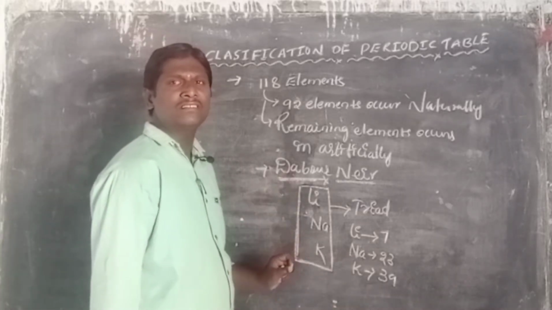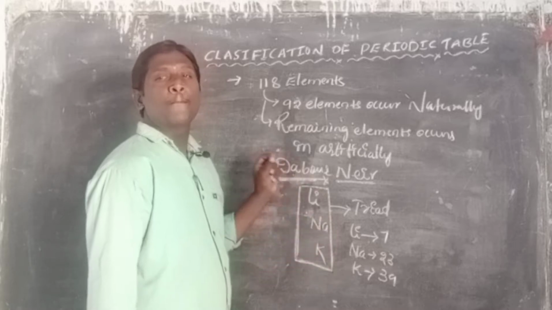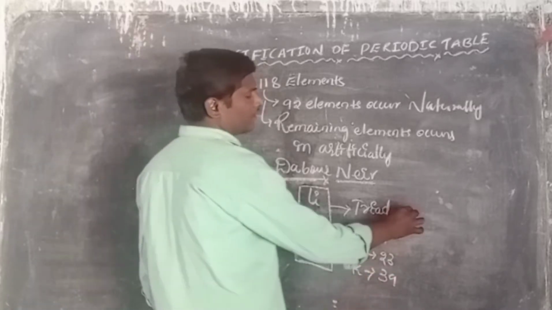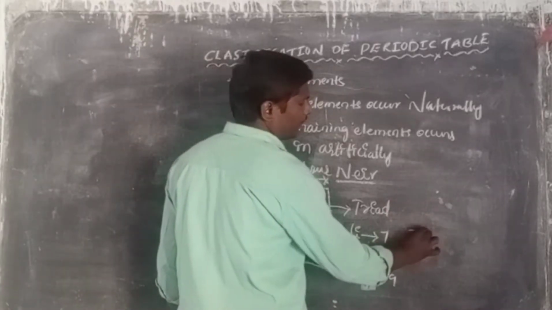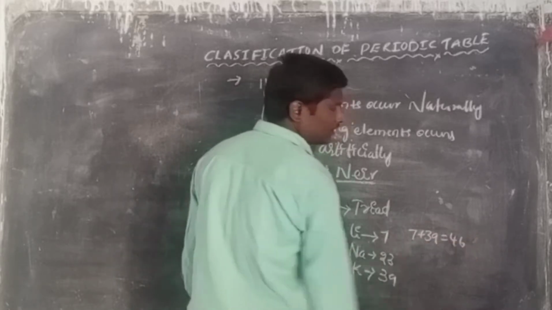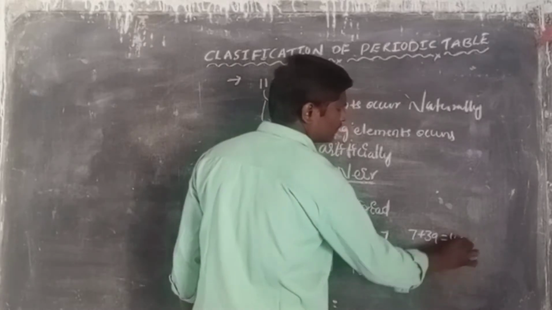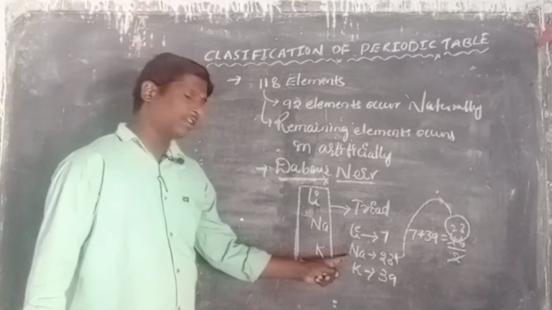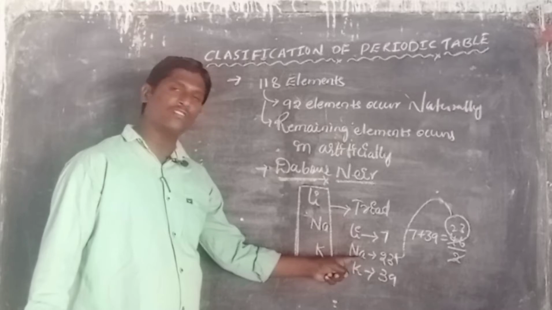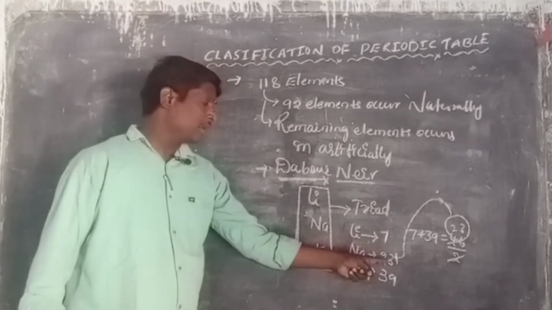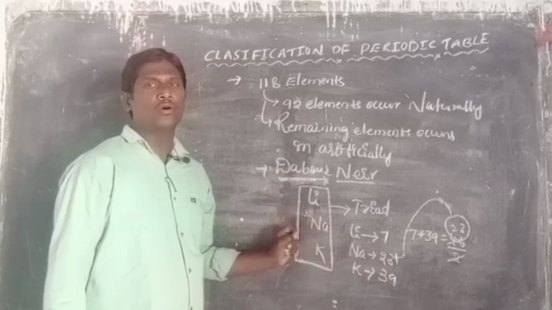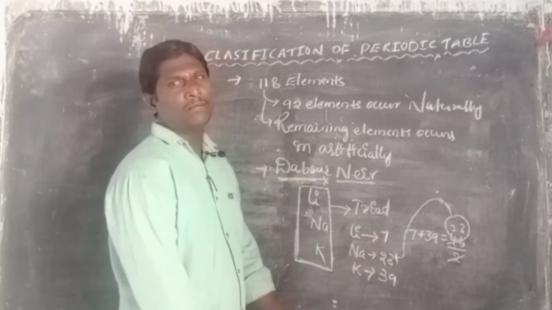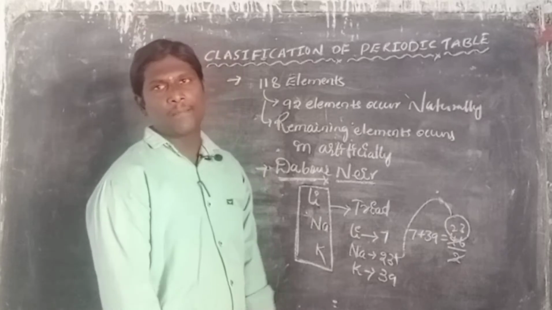The first and third elements' properties are similar to the middle element. Here, 7 plus 39 is 46, divided by 2 is 23. 23 is the atomic weight of the second element, sodium. So the physical and chemical properties of the first and third elements are similar to the middle element. This is called Dobereiner's triad.